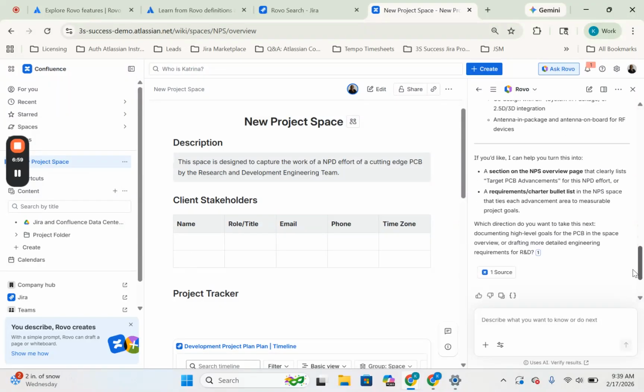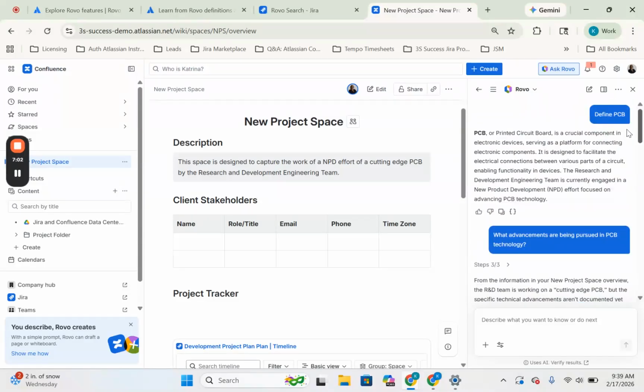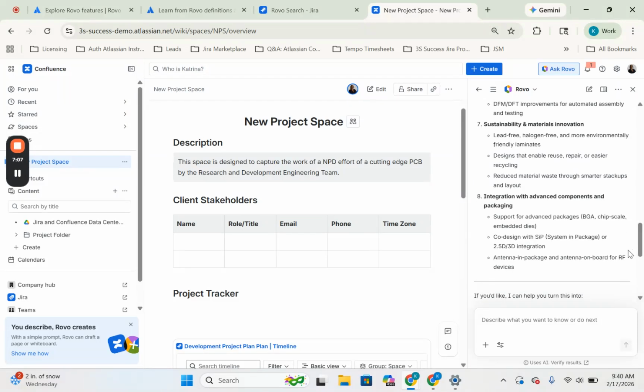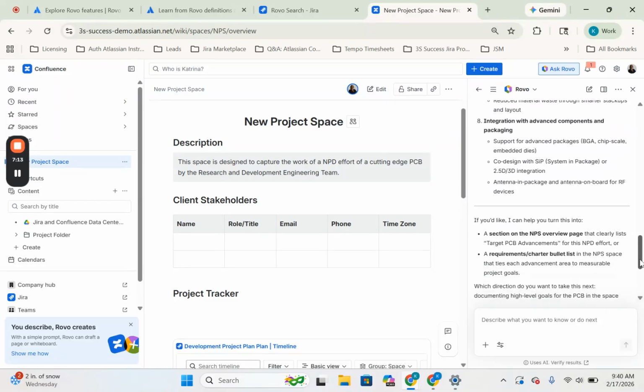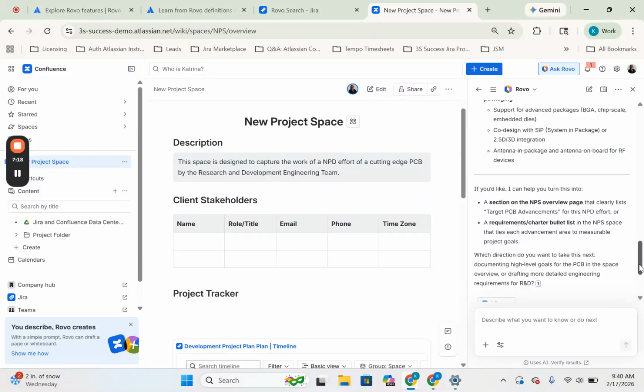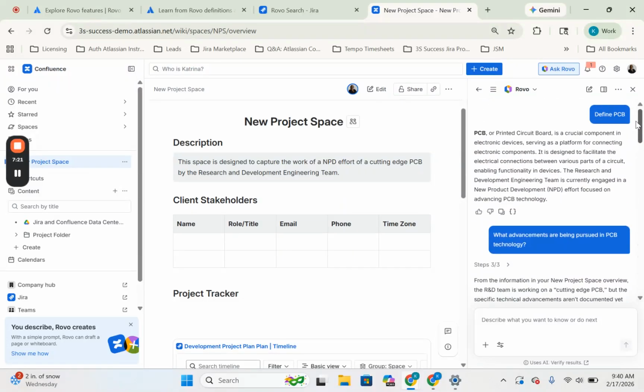Very interesting. I'm curious as to where it's pulling this information from, because I currently don't have any third-party connectors associated with my Rovo, such as a Google Drive or anything like that. So I'm curious where the LLM is pulling this information from. I'd imagine it's just the internet and what information is available on the internet today. And so it is important that whenever you are leveraging AI, you do verify the results and you understand where the information is coming from, because this did not come from any of my demo Confluence spaces or any demo Jira spaces that I have as well.